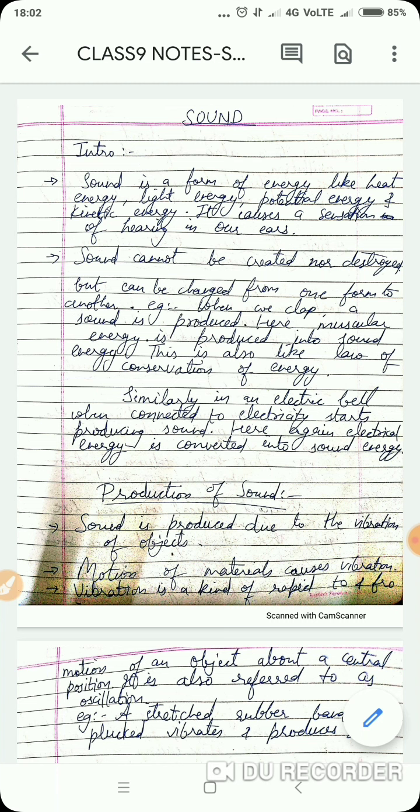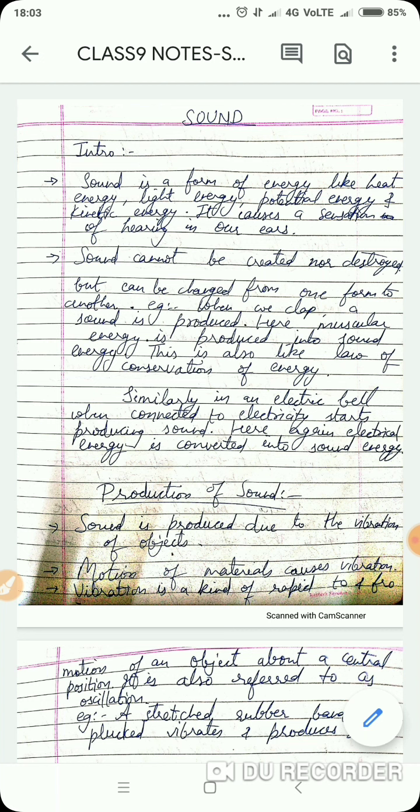Another example is stringed musical instruments like sitar, guitar, veena, etc. There is a tightly stretched string to produce sound. Another example is a bird. When a bird flaps its wings, a sound is produced, right? So can we say that sound is produced through vibrations?